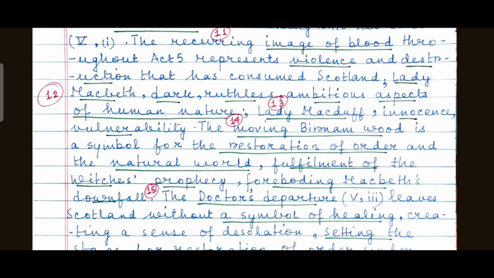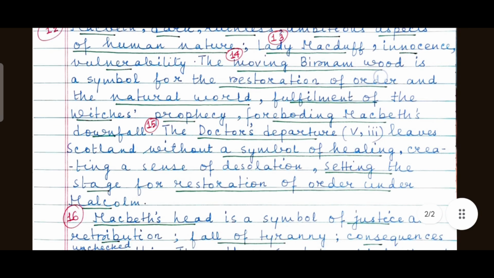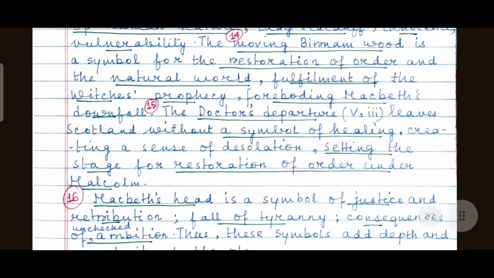Foreboding Macbeth's downfall. The Doctor's departure, Act 5, Scene 3. I have discussed this also in detail. The Doctor's departure, Act 5, Scene 3, leaves Scotland without a symbol of healing. The Doctor symbolizes healing and restoration. He is a doctor. He can purge the country of its disease. He could cure Lady Macbeth and the troubled soul of Macbeth as well.